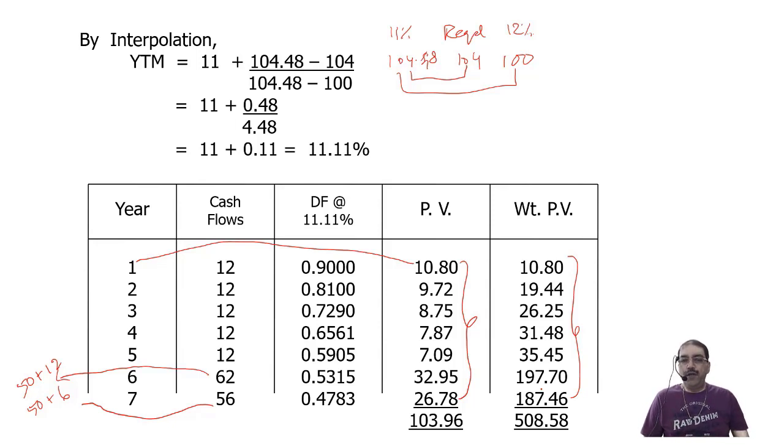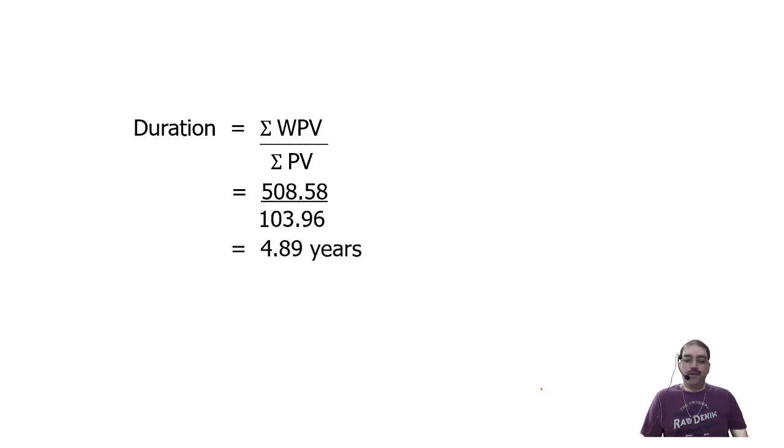So I put this now in the formula for duration. 508.58 divided by 103.96. We get that as 4.89 years. See that your final answer matches with my final answer. Done.